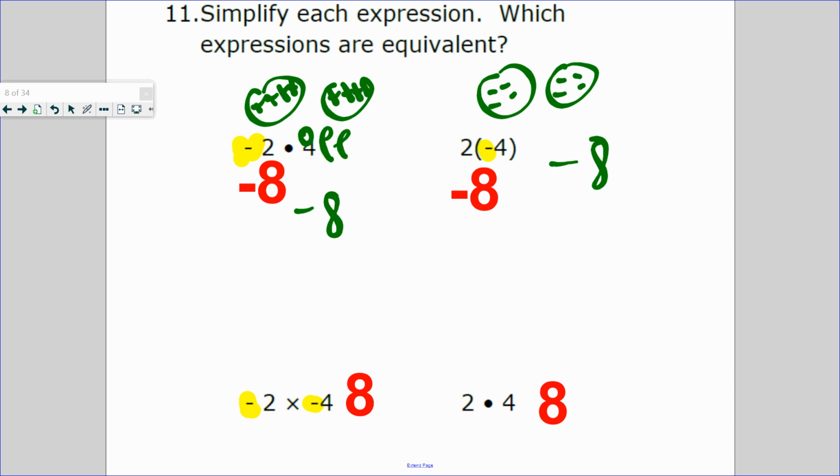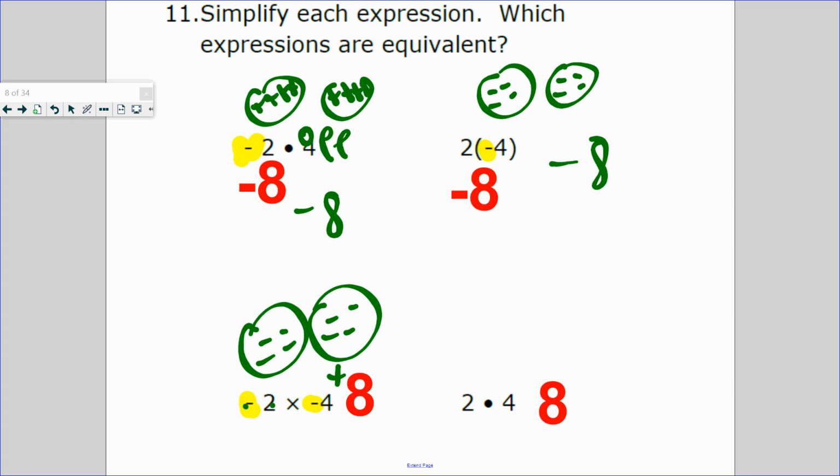Next one. 2 ways you can do this. Here's one way to do it. 2 times 4 is 8. Opposite of a negative is a positive 8. That's one way to do it. Or 2 groups of negative 4, which is negative 8.